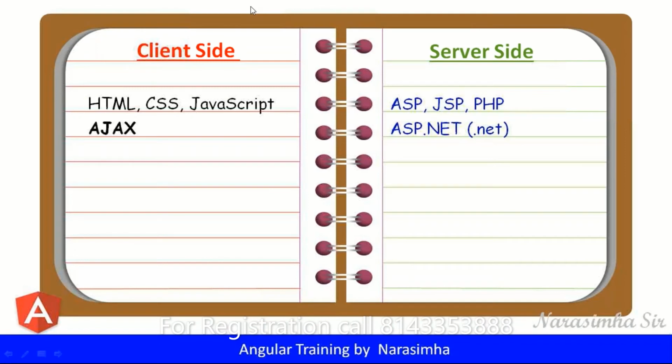I'll show a practical example also, so that you can have a better understanding. Just a second. Yes, look here.